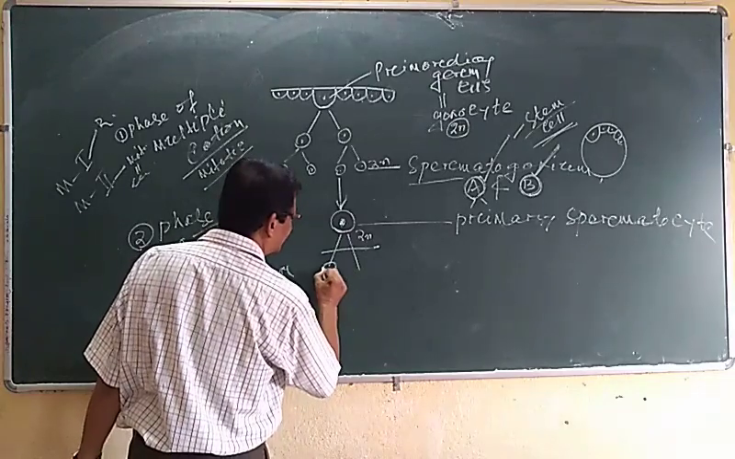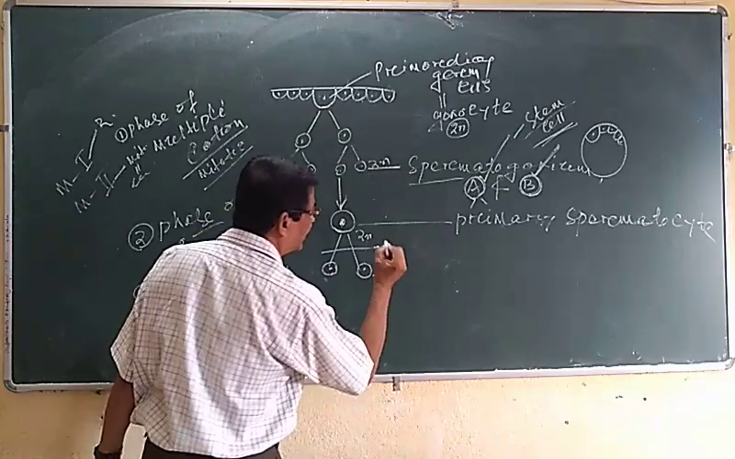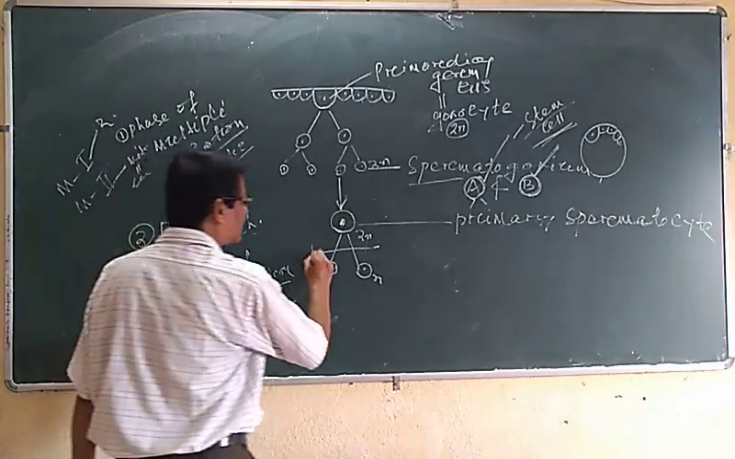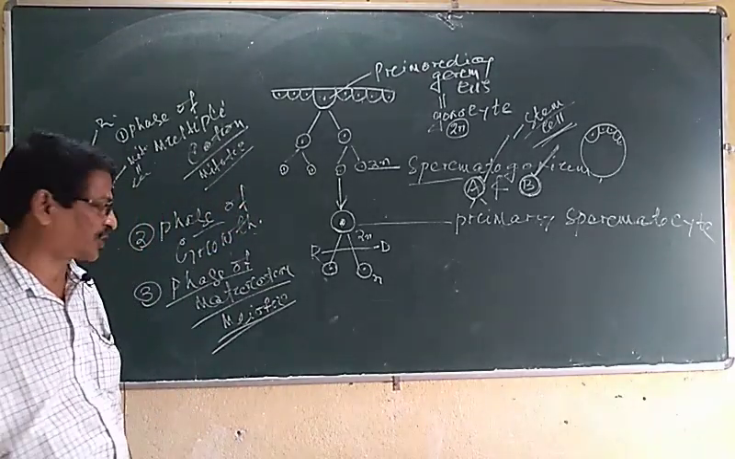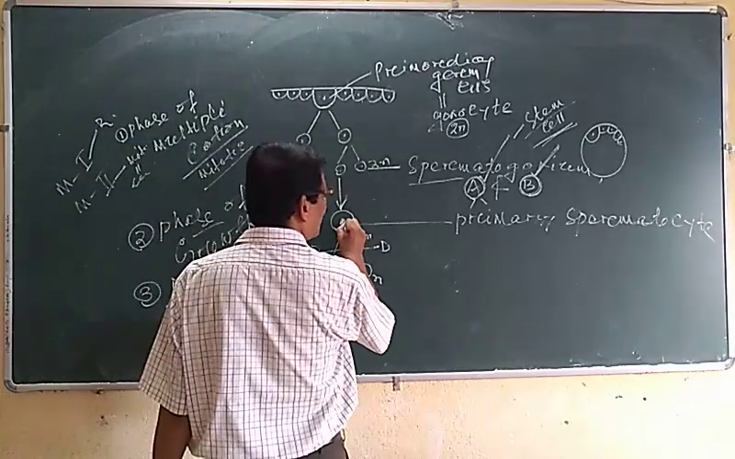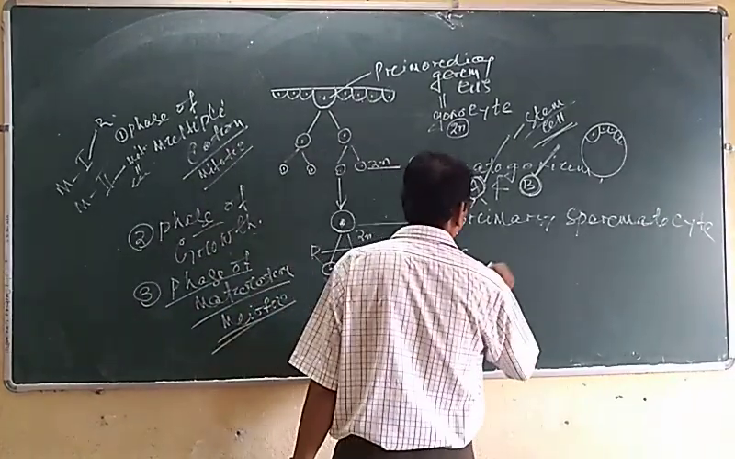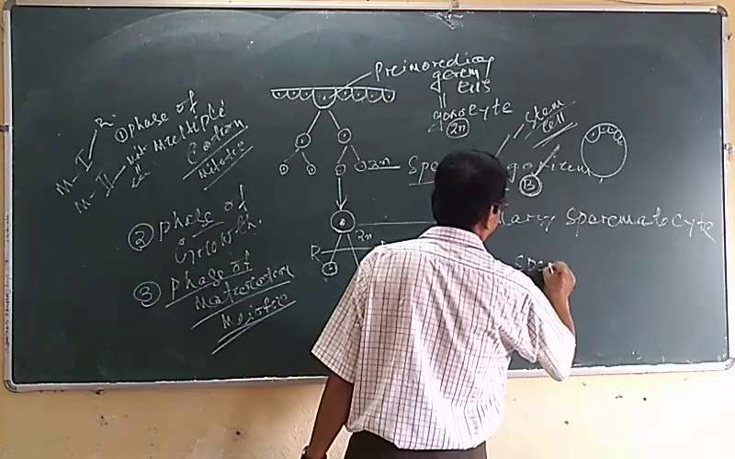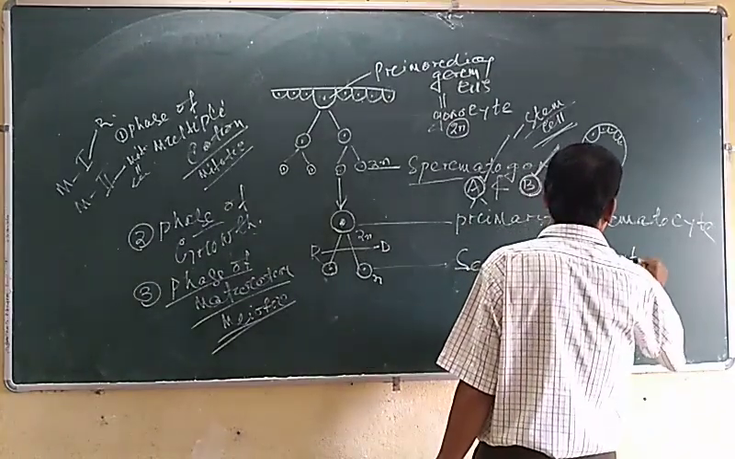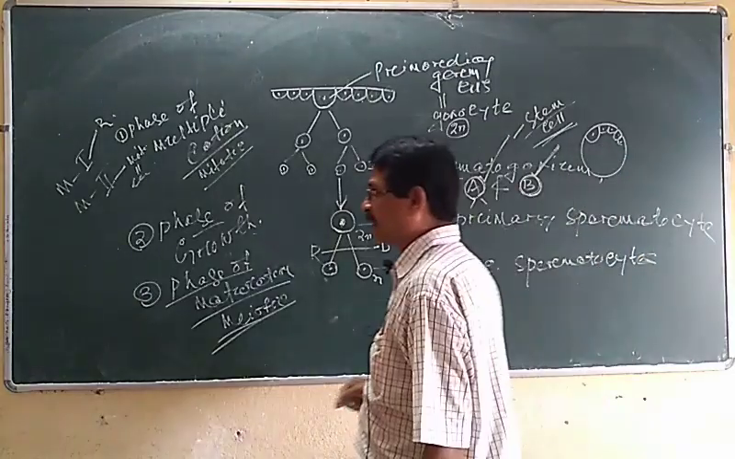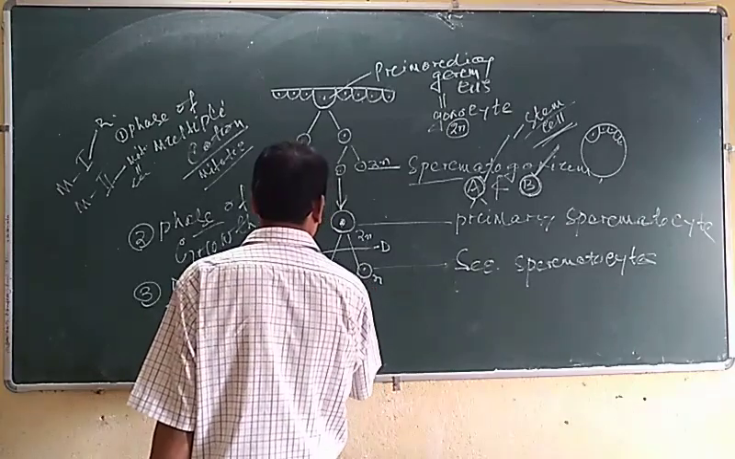spermatocyte divides into two secondary spermatocytes, haploid in nature. Here the reduction type of cell division occurs, where one primary spermatocyte divides into two secondary spermatocytes. Then the two secondary spermatocytes again proceed for meiosis 2.